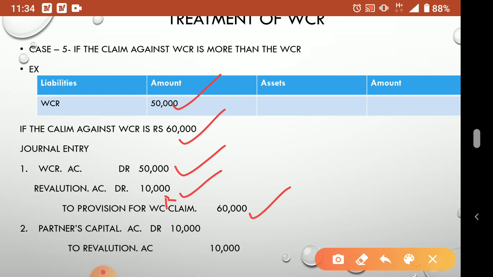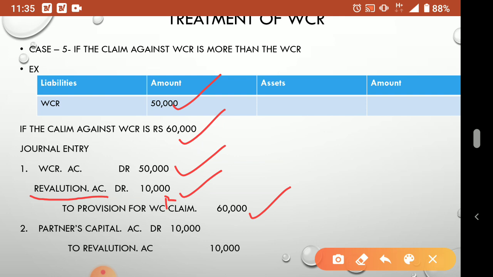You may doubt what this revaluation account is. You know, whenever there is a reconstitution, in order to record the profit or loss arising during the reconstitution process, the partnership firm prepares a separate account that is called what? Revaluation account. It is like a nominal account only.